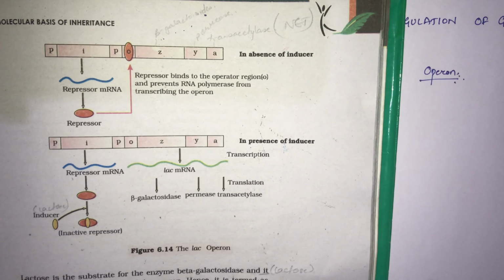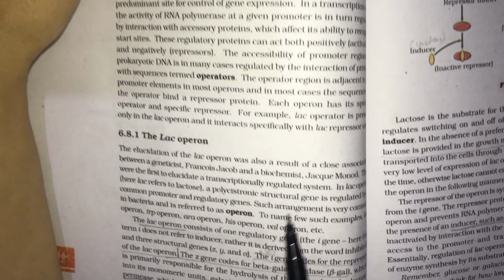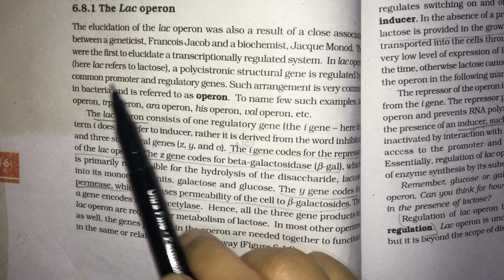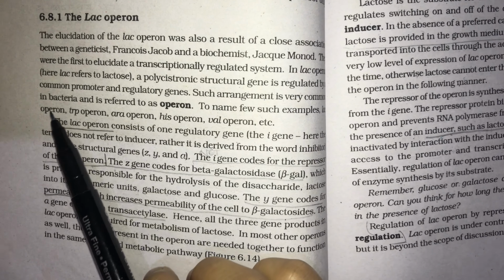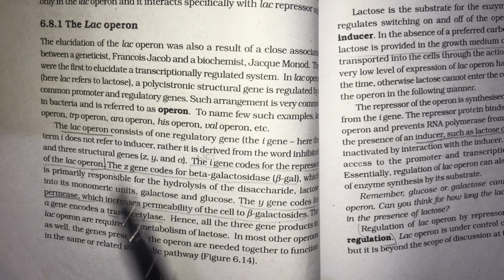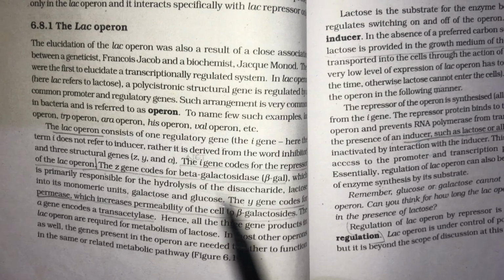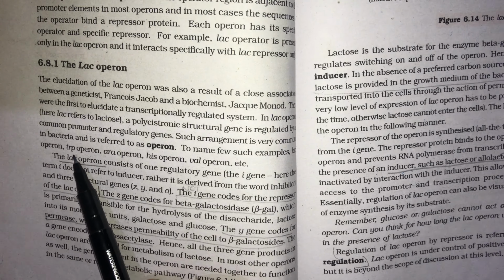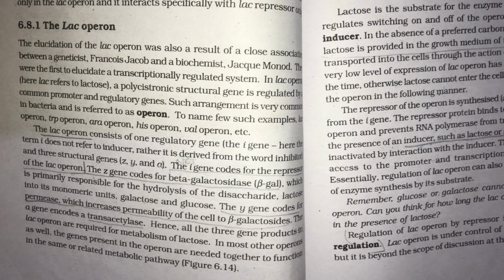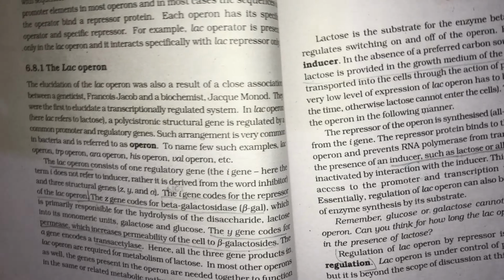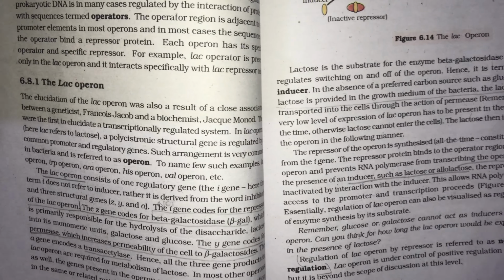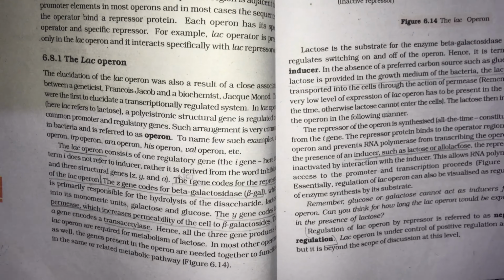So here it is given, the Lac Operon. A polycistronic structural gene is regulated by a common promoter and a regulatory gene. Such an arrangement is very common in bacteria, and it is referred to as an operon. There are so many operons. Here it is given the trp operon, the ara operon, but we need to understand the Lac Operon. Now coming to the main point, that is the Lac Operon.